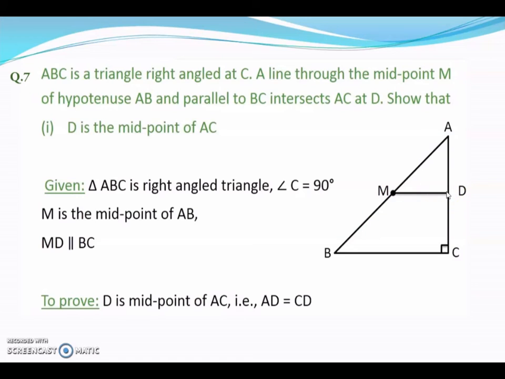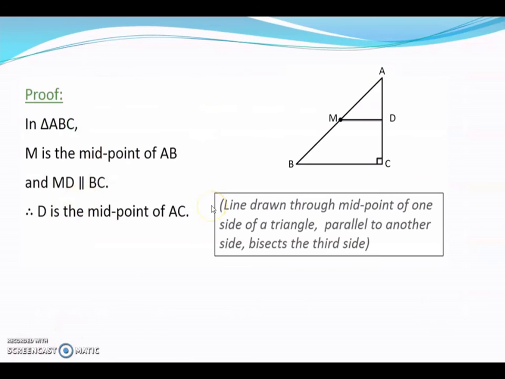For proving this, you can directly apply the converse of the midpoint theorem. We know that M is the midpoint of AB and we know that MD is parallel to BC. This is also given to you. So by the converse of the midpoint theorem, I can say that D must be the midpoint of the other side AC. Here I have applied just the converse of the midpoint theorem using the given things. M is the midpoint of AB and MD is parallel to BC. Therefore, D is the midpoint of AC.